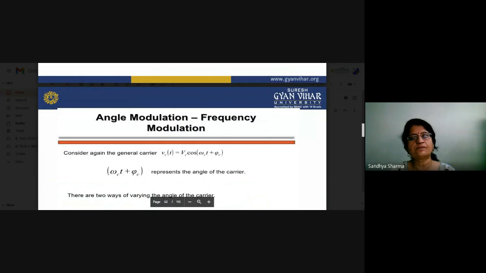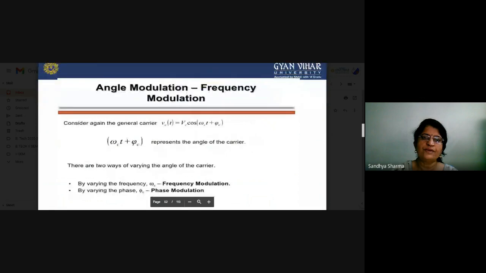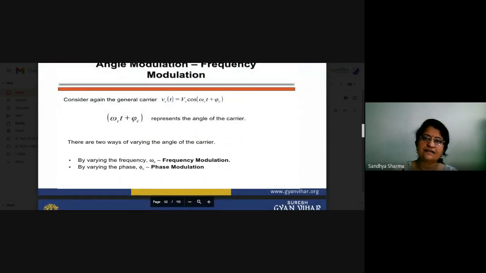when we start from frequency modulation, before that, we will study the angle modulation system. Suppose we have a carrier signal, Vc equal to Vc cos(omega c t plus phi c). Here omega c is the angular frequency of our carrier signal, and omega c t plus phi c is the angle of the carrier.